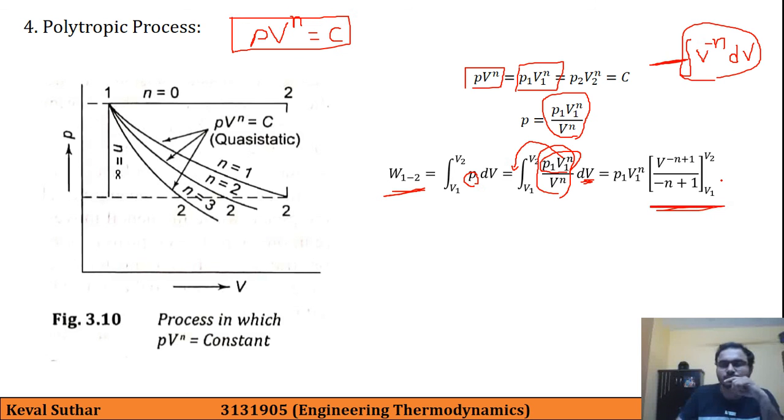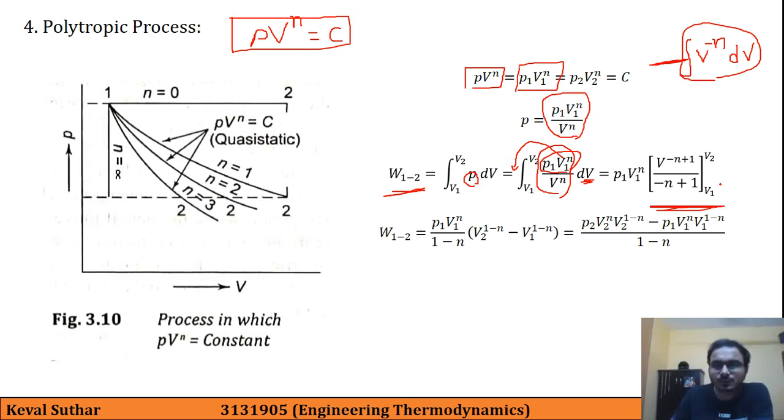Then we will put the limits, that is V2 and V1. So once you put these limits, you will obtain this formula. This 1 minus n will go into the denominator. P1 V1 raised to n is as it is, and here we are having first V2 raised to 1 minus n minus V1 raised to 1 minus n.